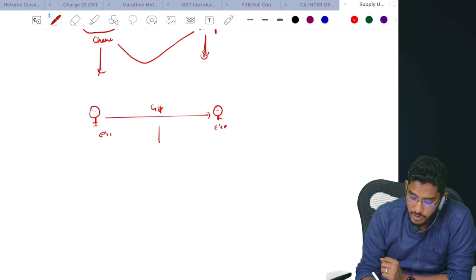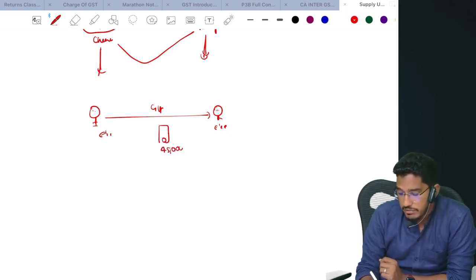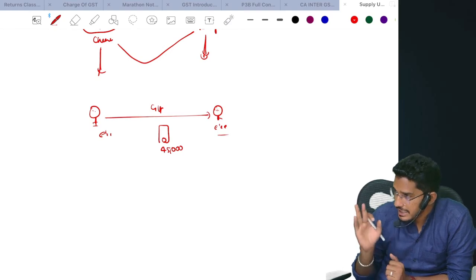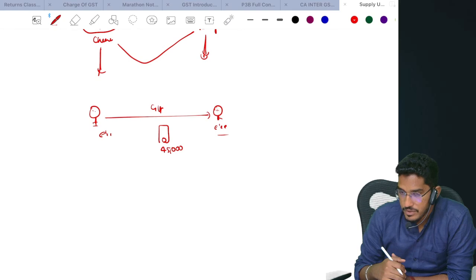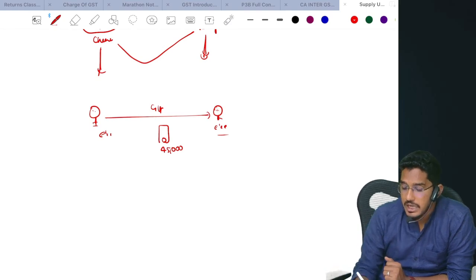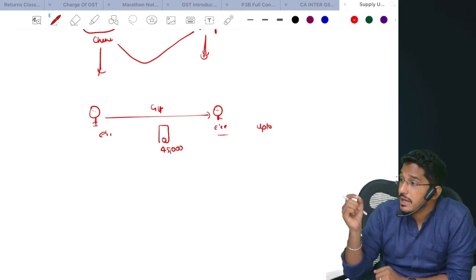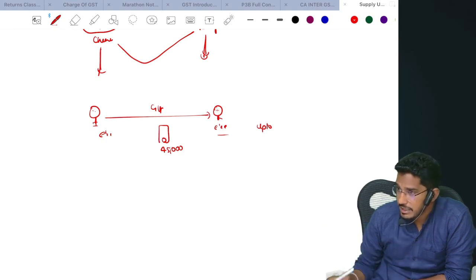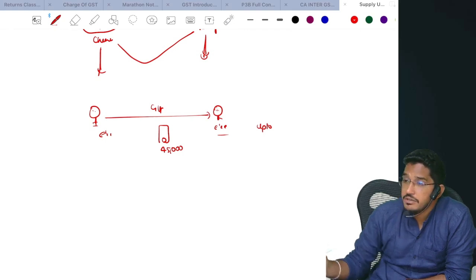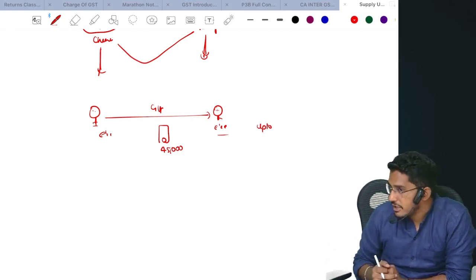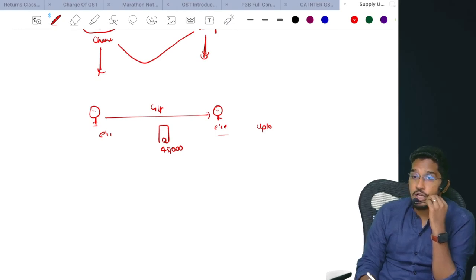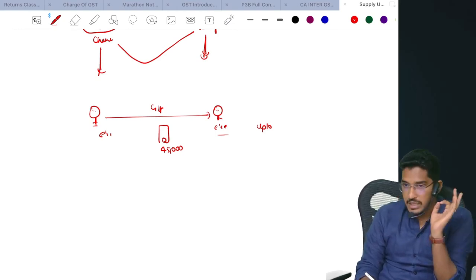Say for example this employer has gifted a mobile phone amounting to 45,000 rupees to this employee. Should that be considered as supply? Generally yes, but they have given one relaxation. The exception is that if gifts are given by employer to the employee up to 50,000 rupees per employee per year, for the entire year, for one employee, if the value of the gift does not exceed 50,000, that will be exempted, that will not be treated as supply. So here this employer has given a gift to his employee amounting to 45,000 rupees. Will that be treated as supply? No, that will not be treated as supply.